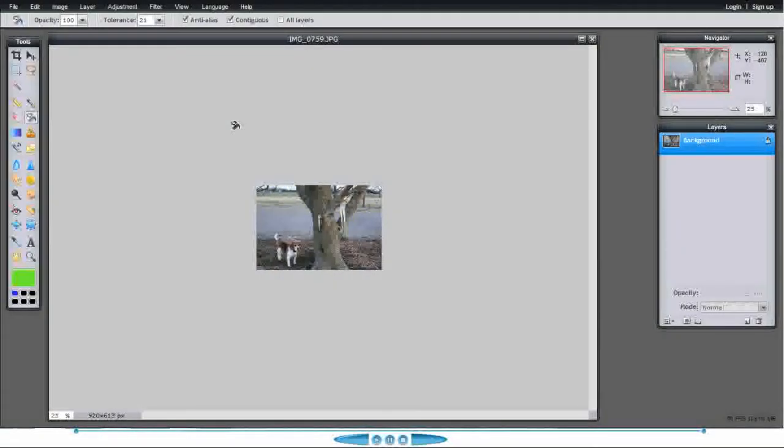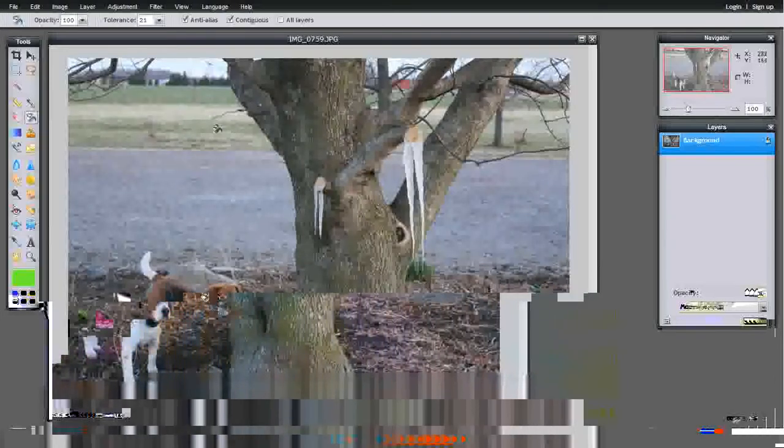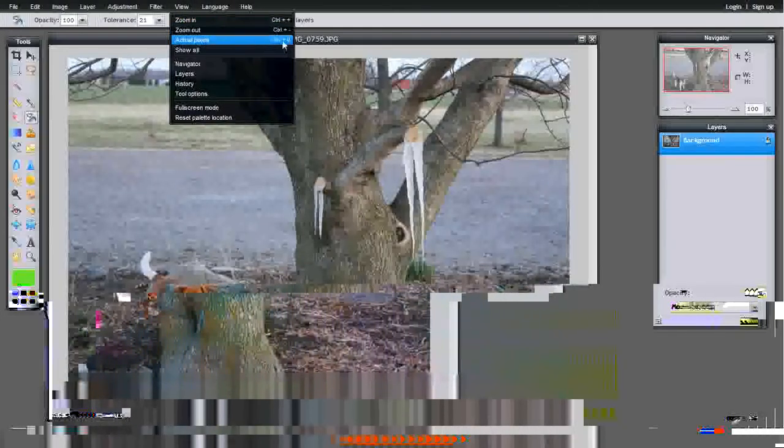Shortcuts are similar to Photoshop. If I do a Control-0, it will show me the actual pixels. Here's that shortcut, Control-0.